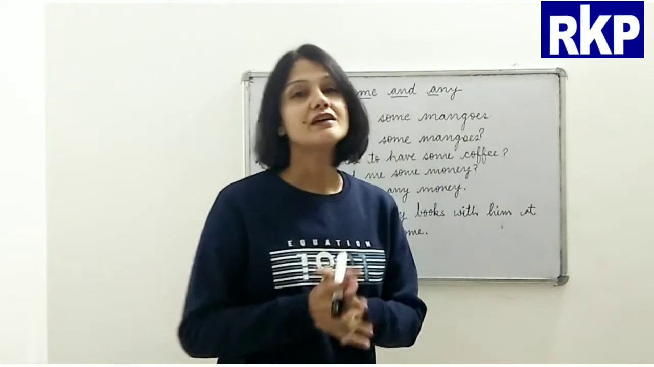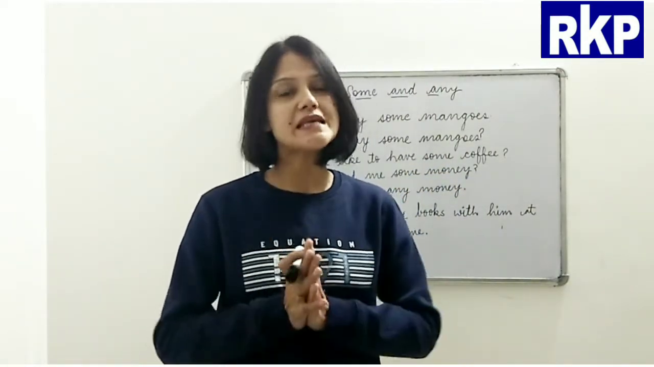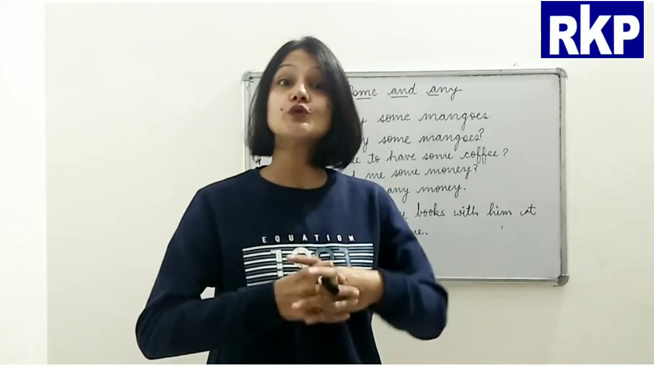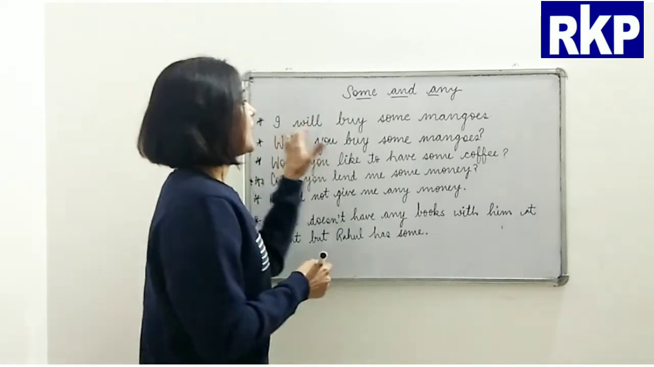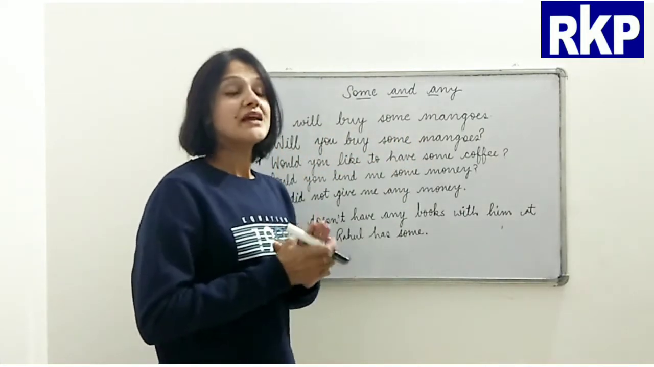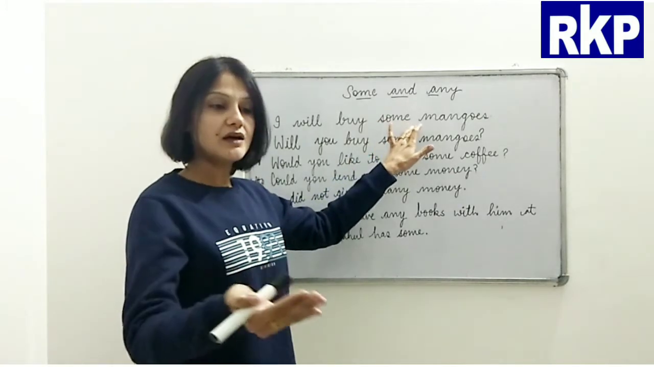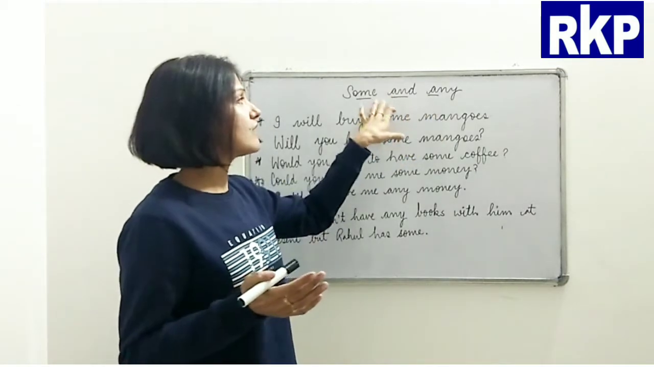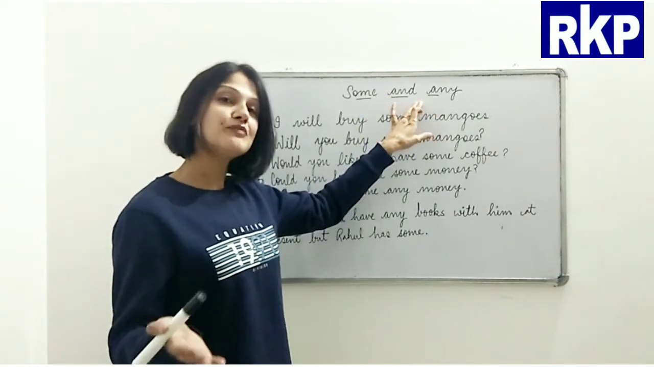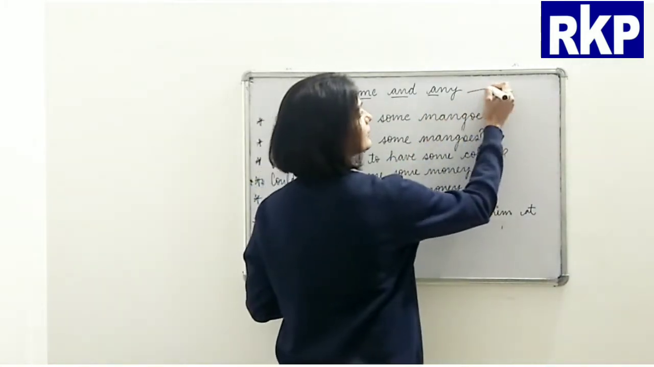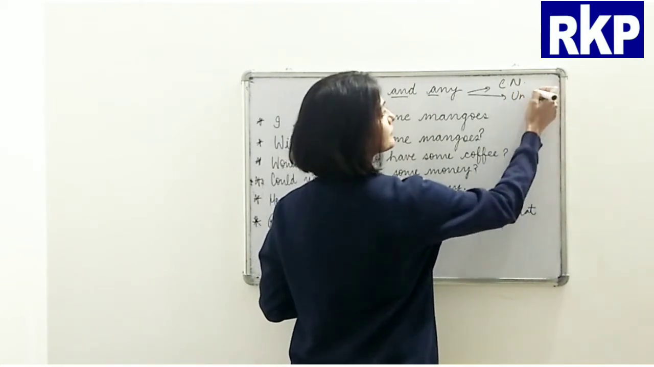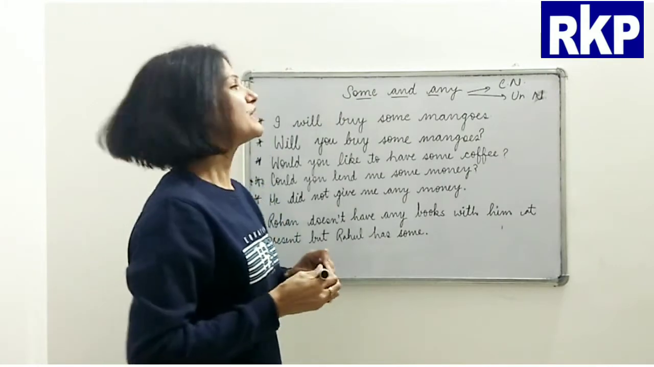So now Peter, with the help of a few sentences, we'll see how some and any, which are quantifiers we have already discussed just now, are used in sentences, right? See, I will buy some mangoes. Now Peter, if you remember, just a few minutes ago I told you that both these quantifiers can be used with both countable nouns and uncountable nouns, right? They can be used with both of them.